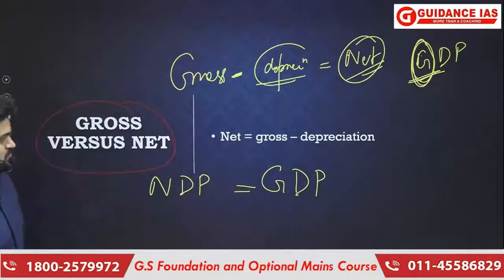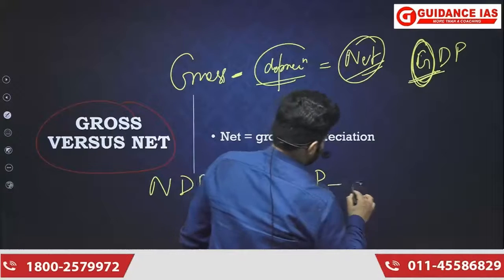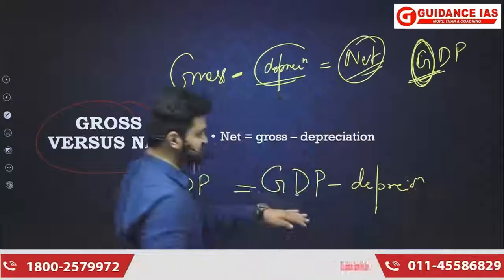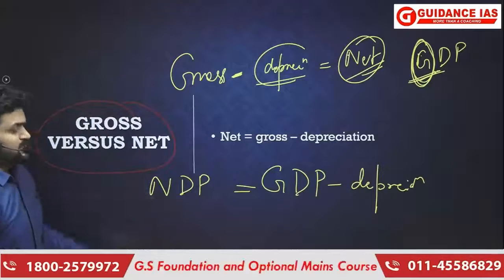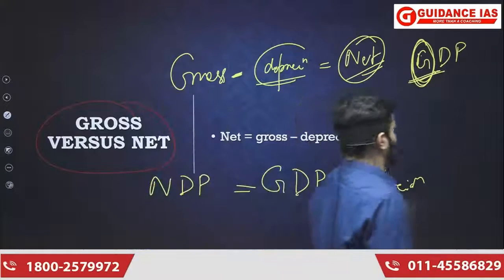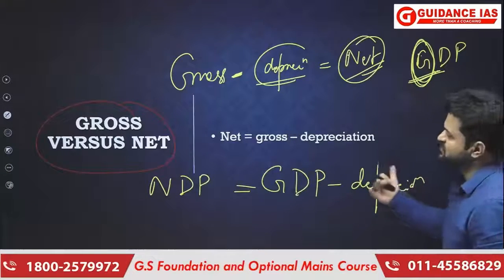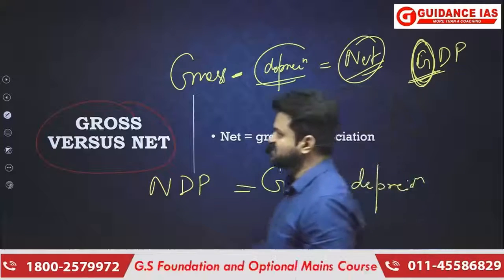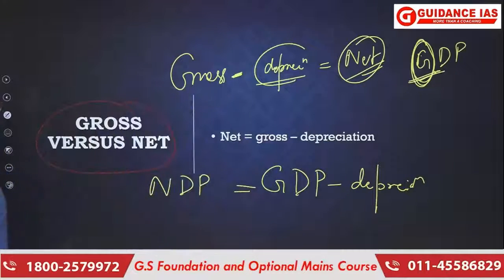Then you will subtract depreciation from GDP to get net domestic product. So what is depreciation and why does it have to be subtracted to find the value of net? That is something you can understand. So let us see.